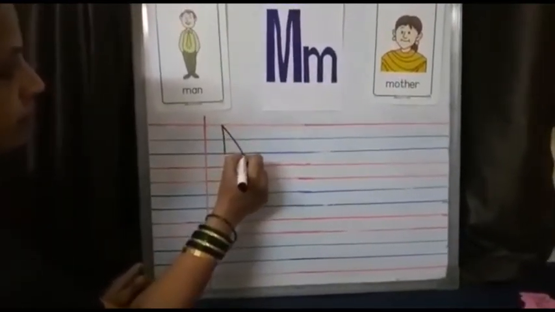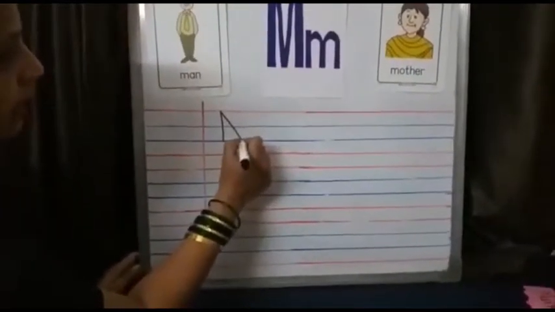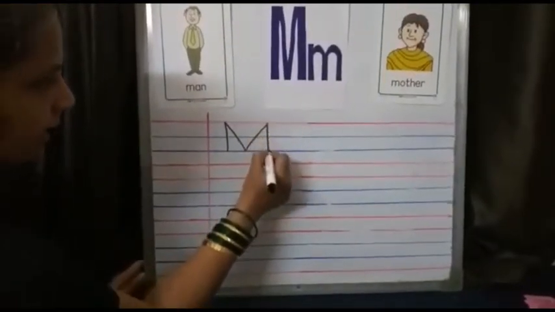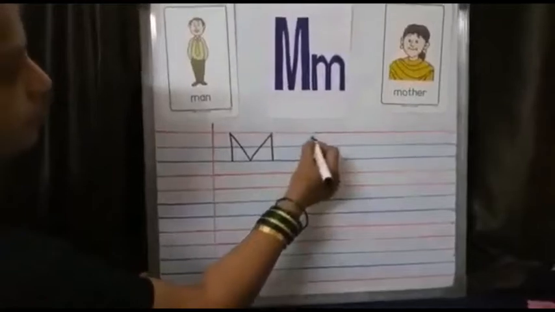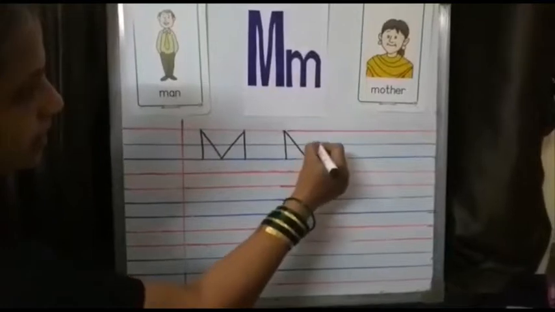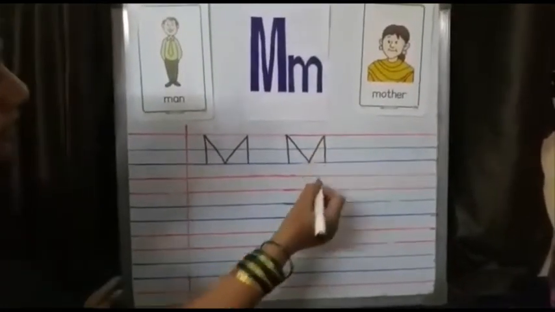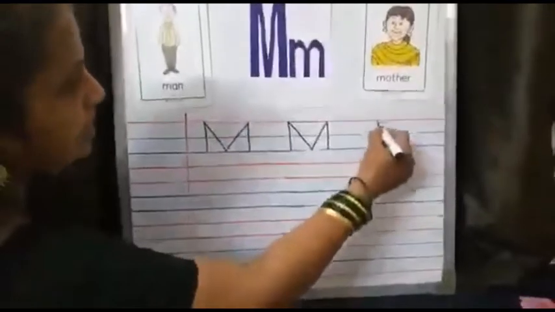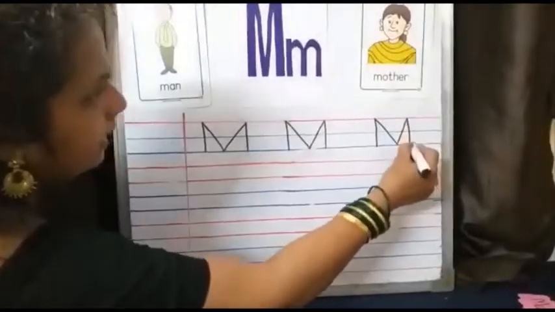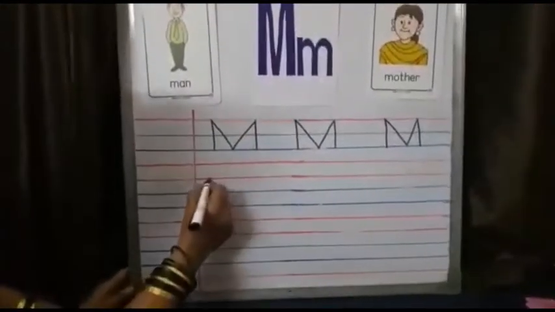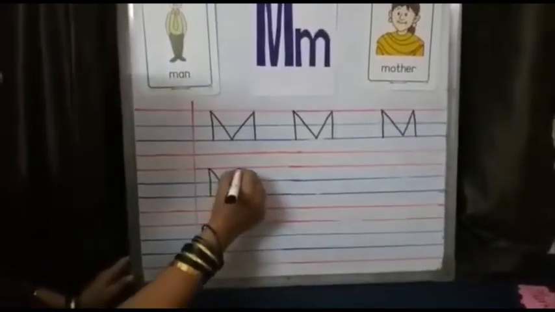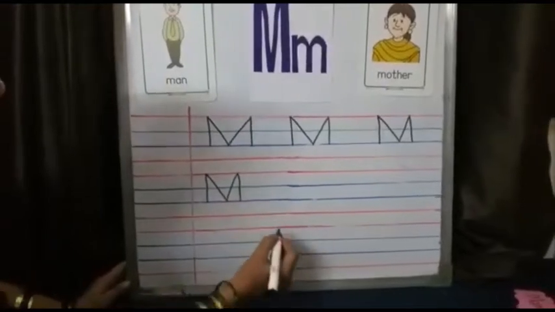Slanting line. Again we will go slanting line up to the top red line and standing line. M. Standing line, slanting line, slanting line, standing line. M. Standing line, slanting line, slanting line, standing line. M. M for moon. Standing, slanting, slanting, standing. M.